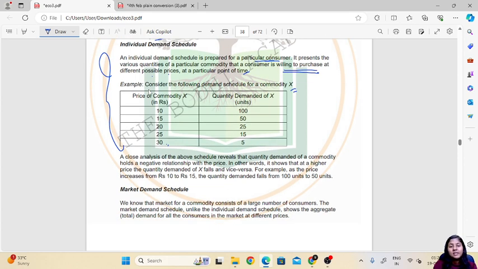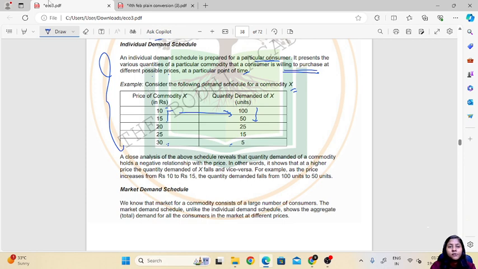If you analyse the schedule, it reveals that quantity demanded holds a negative relation with the price. At a higher price, quantity demanded of X falls. So at higher price demand is less, and at lower price demand is more. For example, as the price increases from 10 to 15, the quantity demanded falls from 100 to 50 units.